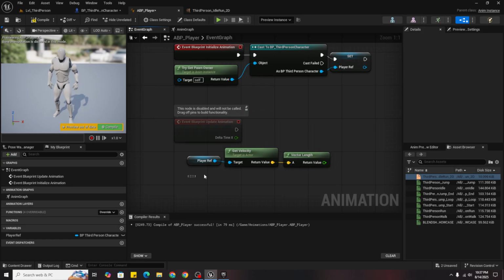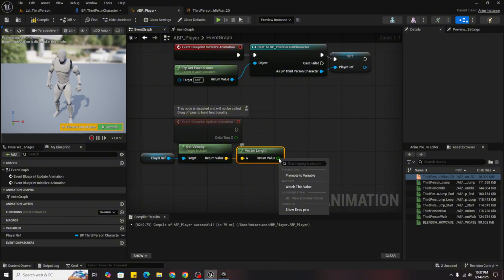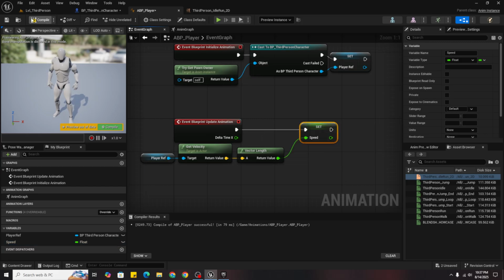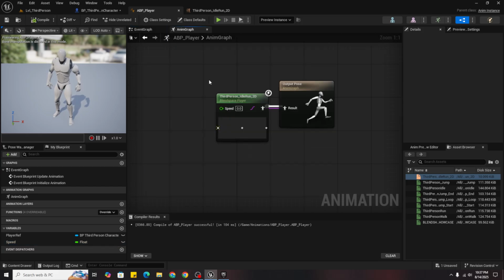So now you can just select them and press Q to align them, then right click again and promote it to variable and name it speed. Then attach the speed here.